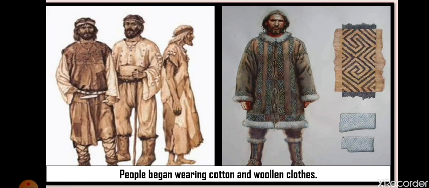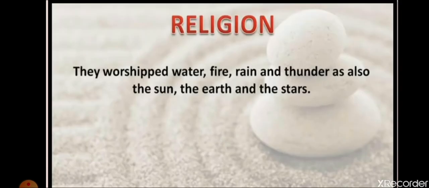At many places, due to the availability of black soil, people started cultivating cotton also. So basically, wheat, barley, rice, later on lentils they started producing, and cotton also. So they started using cotton for weaving clothes.